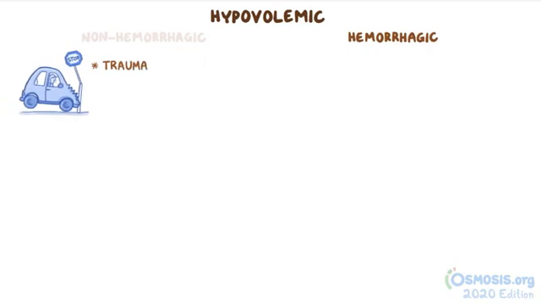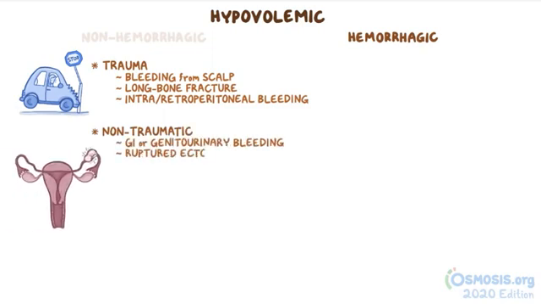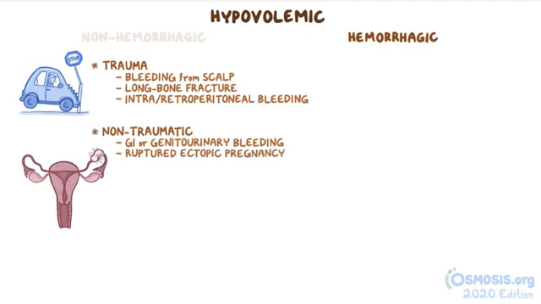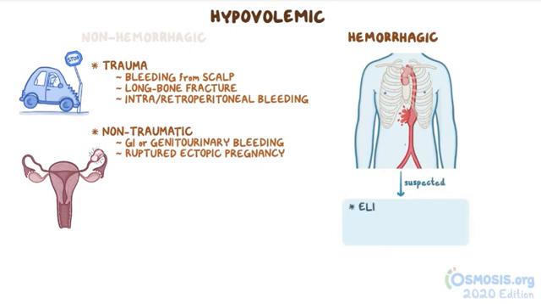Hemorrhagic shock usually results from a trauma, and can be obvious, like bleeding from the scalp or a long bone fracture, or it could be occult, like intraperitoneal or retroperitoneal bleeding. It can also be non-traumatic, like with gastrointestinal or genitourinary bleeding, or a ruptured ectopic pregnancy. Importantly, a ruptured abdominal aortic aneurysm should be suspected in an elderly individual presenting with back or flank pain, syncope, and hypotension.